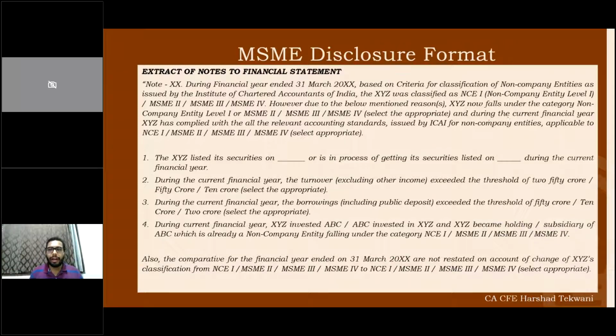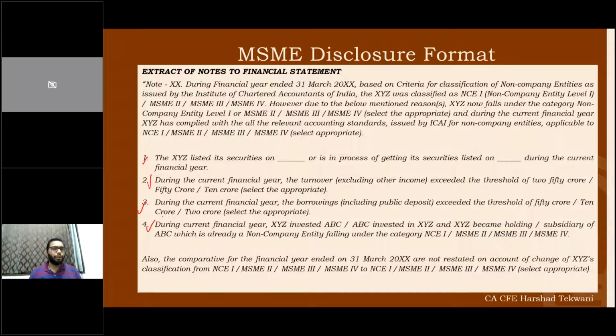And during the current financial year, the company has complied with all the relevant accounting standards issued by ICAI for non-corporate entities applicable to NCE 1, MSME 2, MSME 3 or 4. The reason can be any.